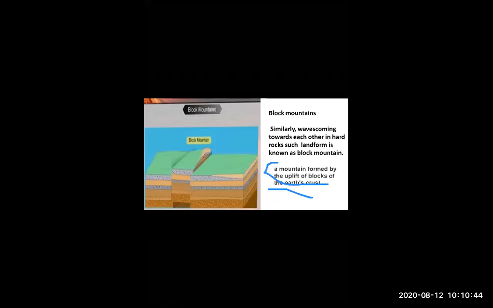You can write any definition, whichever you want. These are the two definitions, you can write any one of them. I hope you can understand. Whenever the land is cracking at two sides, the uplifted part of the land is called a block mountain.